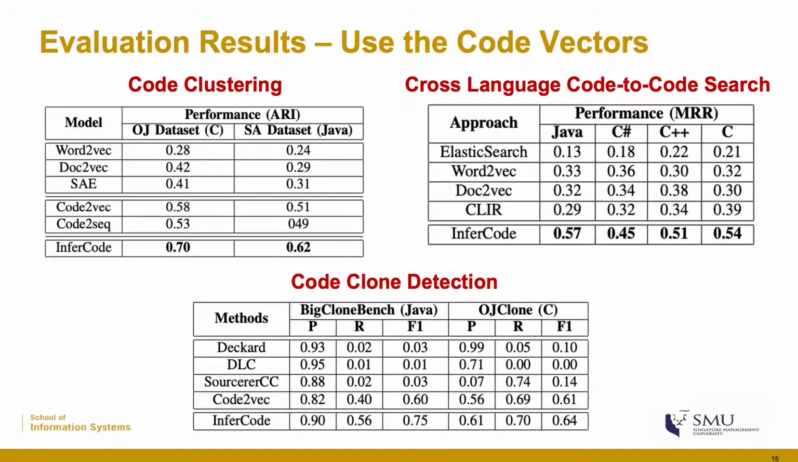We present the results of code clustering, cross-language code search, and code clone detection as a demonstration of the usage of code vectors produced by the pre-trained encoder. The results show that InferCode outperforms most of the state-of-the-art baselines for each of the tasks, as we can see here. For more detail, you can check the paper.